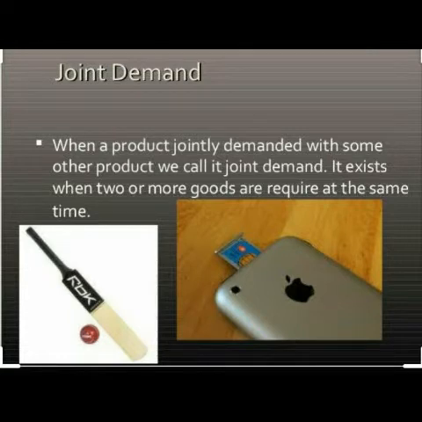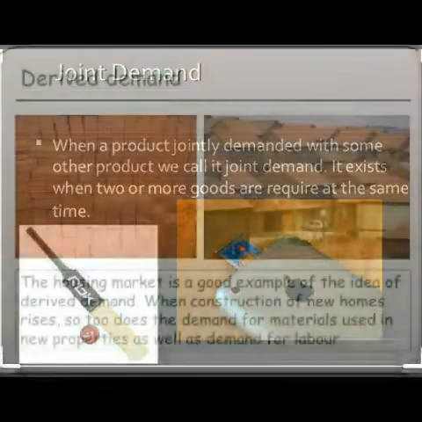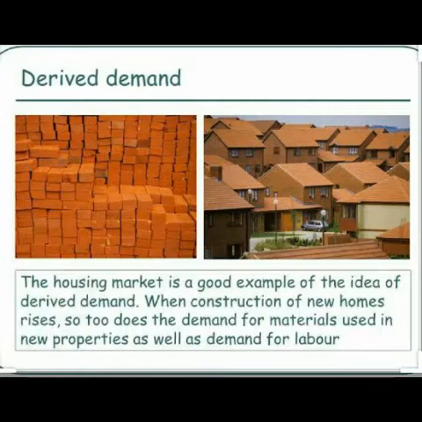The housing market is a good example where you can see the bricks, the tins and all these things are demanded because we need to build a house. So generally raw materials are called derived demand, where you get to know about the demand by the final product, where this kind of product are used as the raw material.